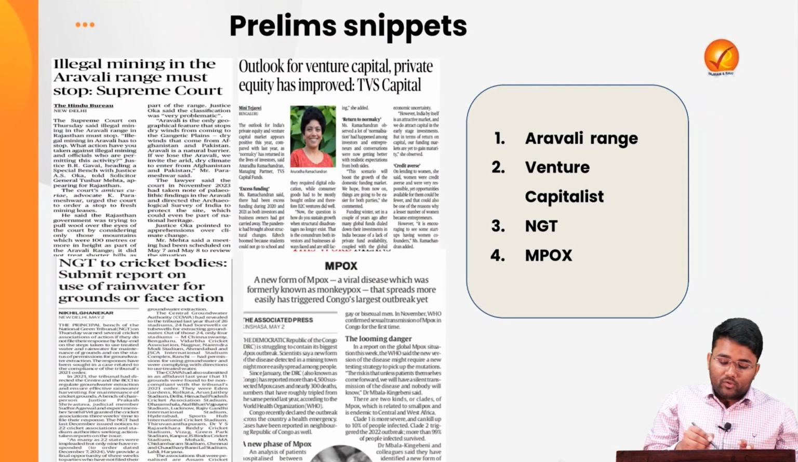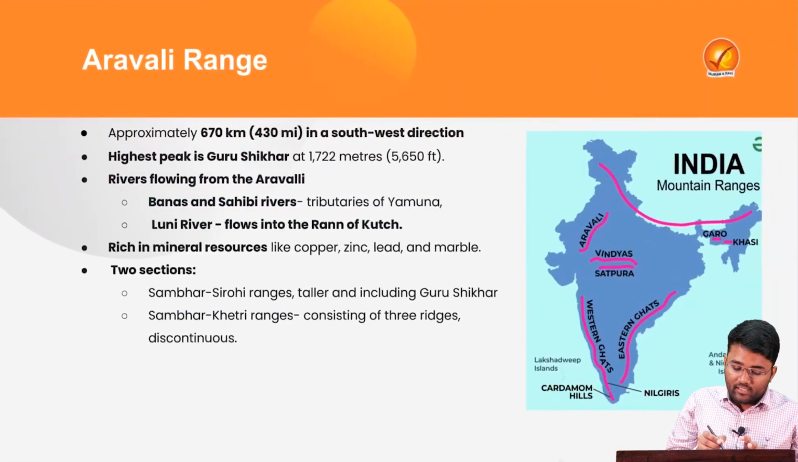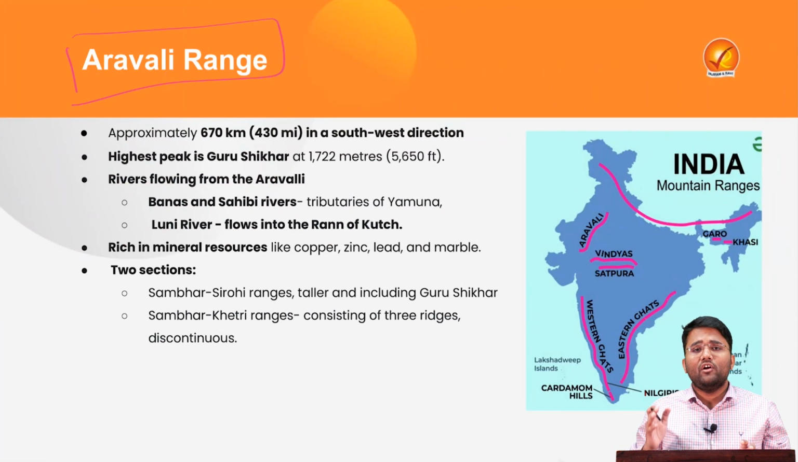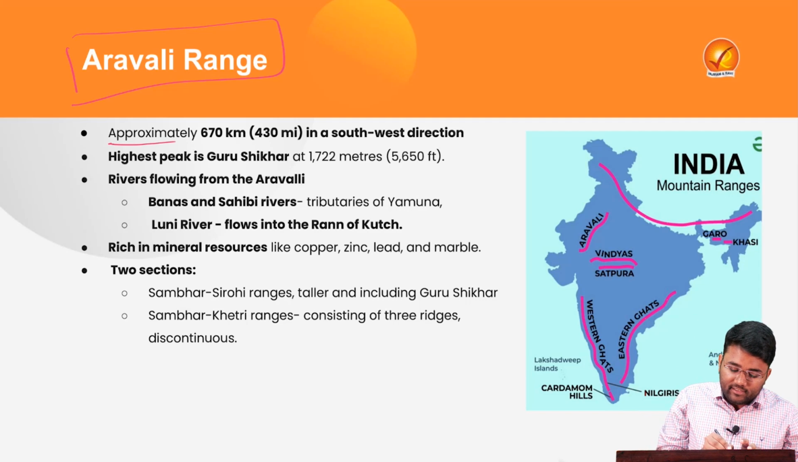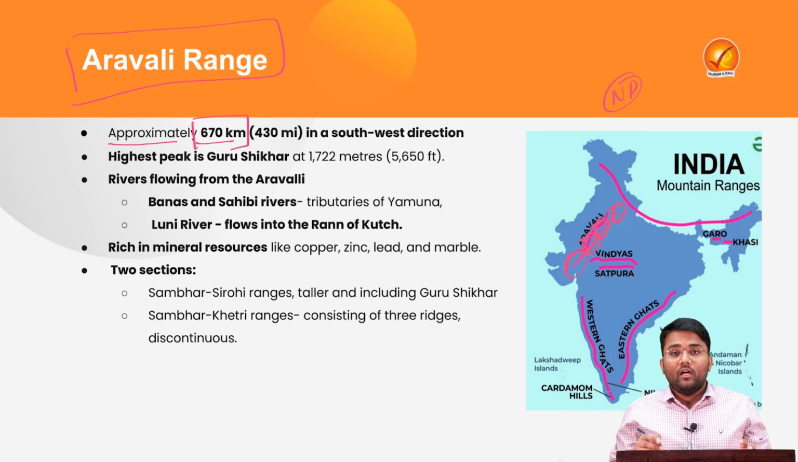Now we will be moving towards the prelims snippets, which will help you in excelling in the upcoming prelims exam. The first topic is the Aravalli Range. The Aravalli Range is one of the oldest fold mountains in India. It runs approximately 670 kilometers in a southwest direction. It starts from New Delhi, then it touches some parts of southern Haryana, then it goes towards Rajasthan, and ultimately it ends in Gujarat.